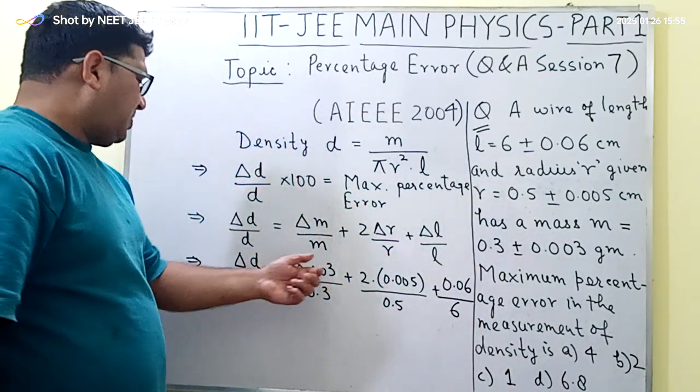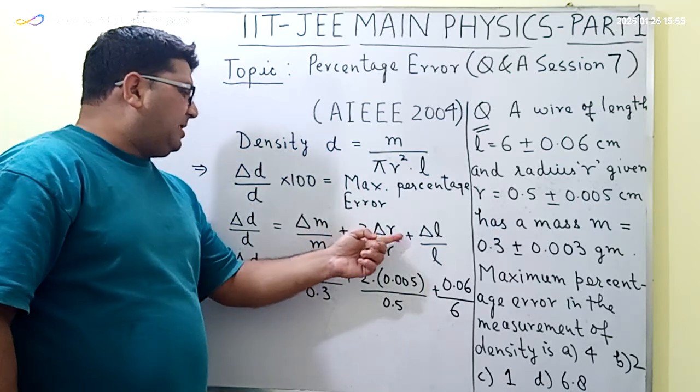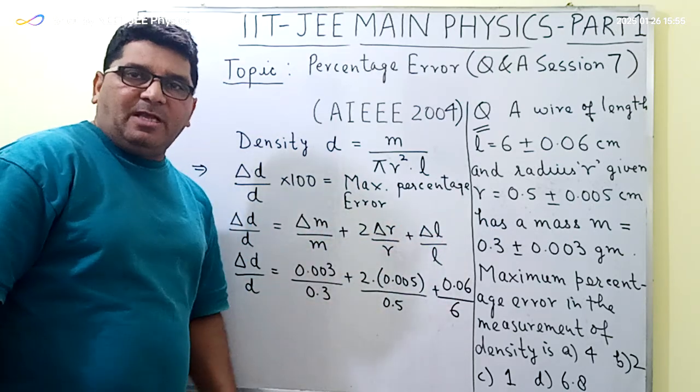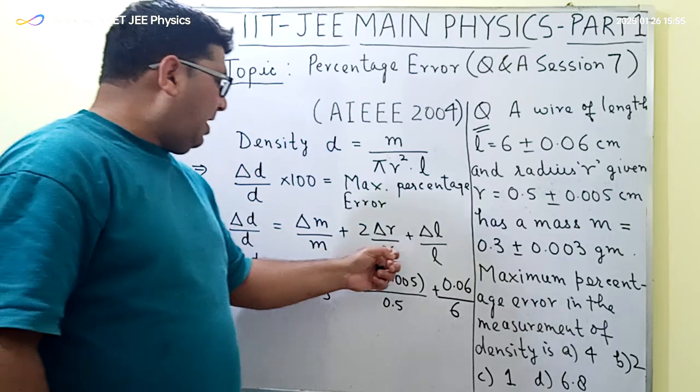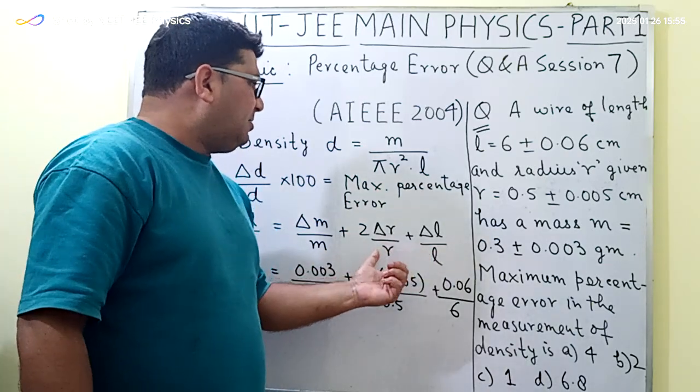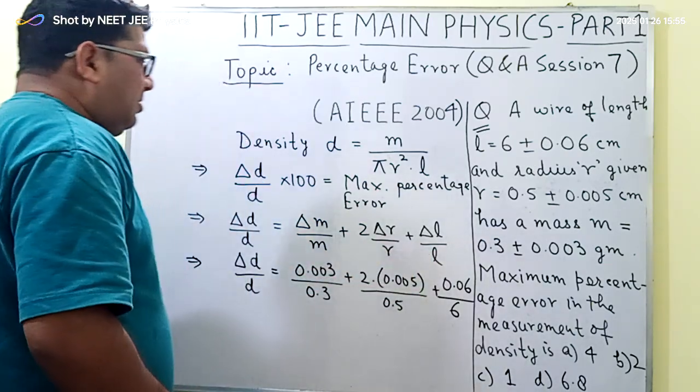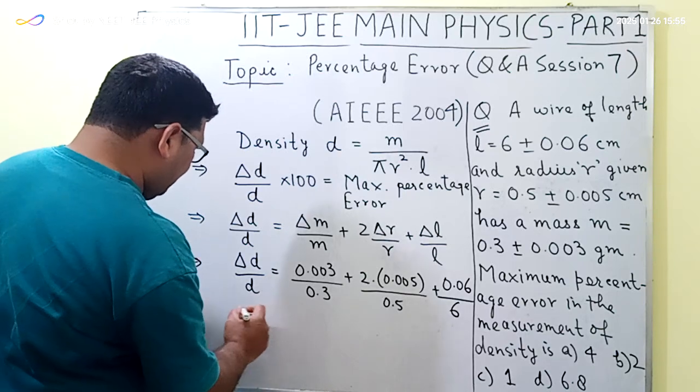So here delta M, delta R and delta L are the absolute errors, and here M, R and L are the true values.